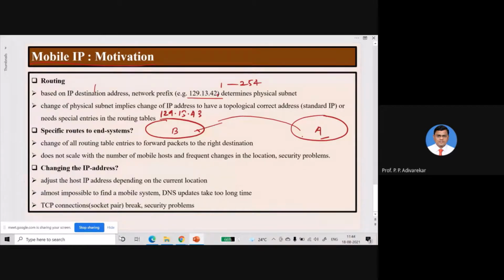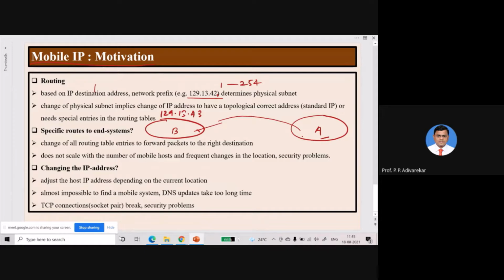So changing the IP address solves our problem. In the mobile communication system, adjusting the host IP address depending on the current location will be the quick solution. So that is from one subnet. If you are moving to the other subnet, change the IP address.